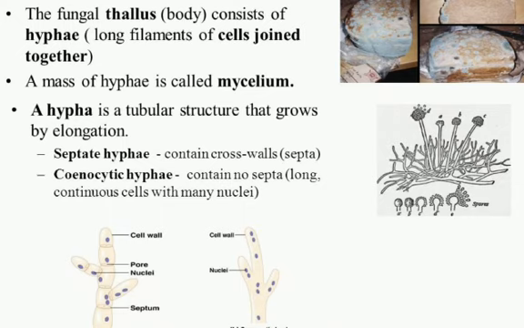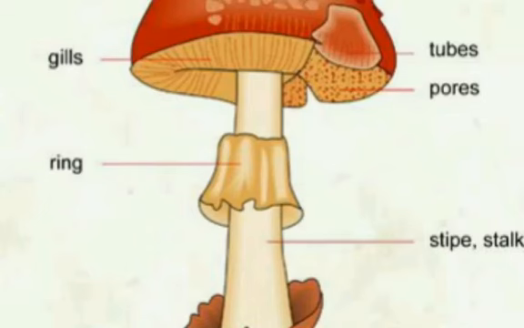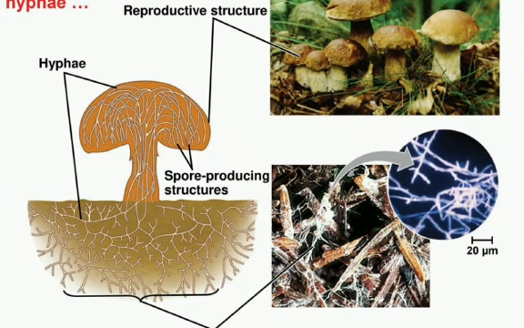A hypha is a tubular structure that grows by elongation. Septate hyphae and coenocytic hyphae are the two types. The first type contains cross walls. The second type has many nuclei. Next, the structure of mushrooms. First one is gills, ring, stipe, stalk. These are the parts of the mushroom.